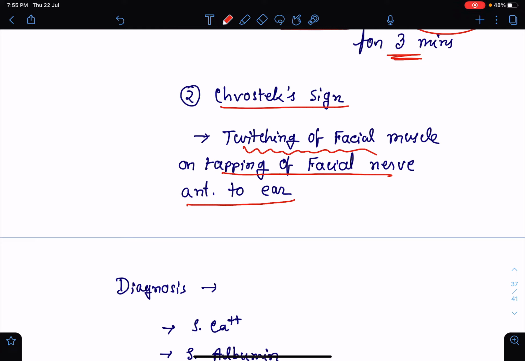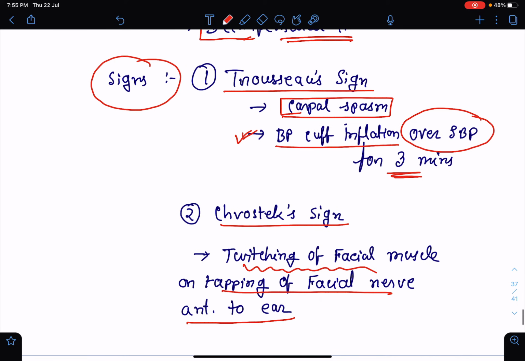So make the patient sit, then tap the facial nerve in front of the ear, then there will be twitching of the facial muscle. This is due to hyperexcitability as a result of hypocalcemia. Okay, so these are two named signs which we can get clinically.